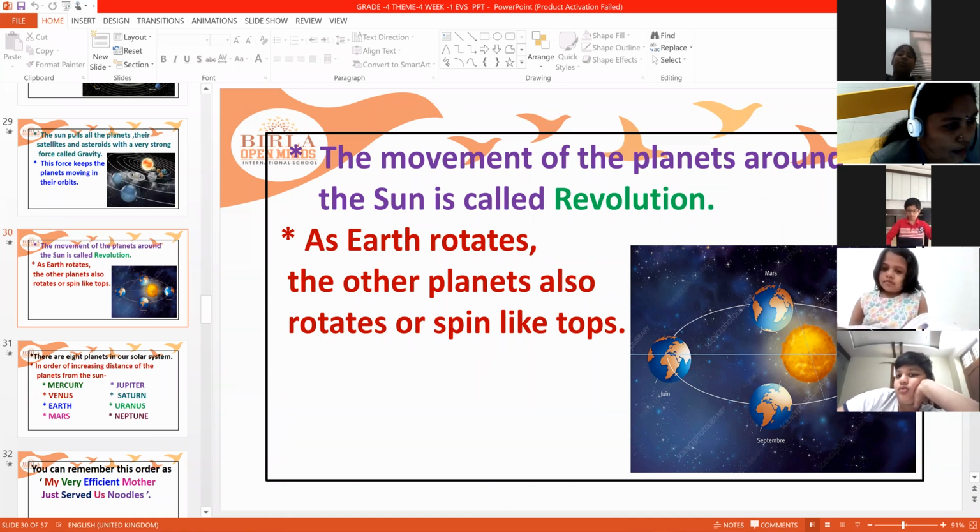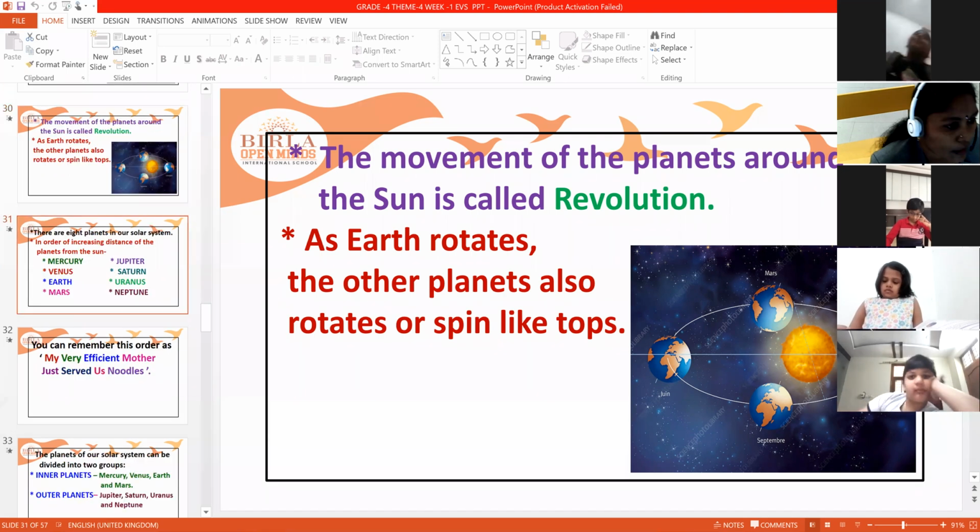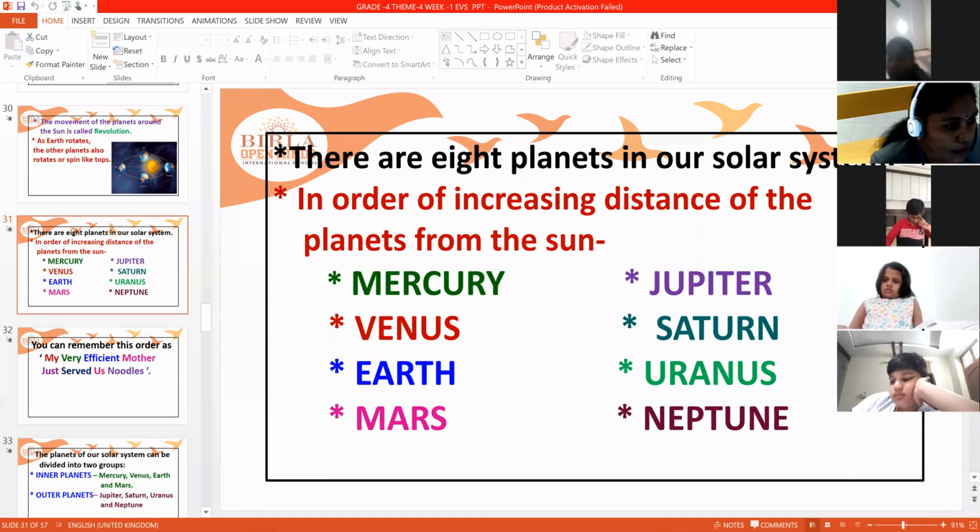As Earth rotates, the other planets also rotate or spin like a top. You know a top? If you keep it on the ground, how will it rotate? Slightly it will tilt and rotate. Same like that, the planets rotate themselves and again revolve, that means they take a round around the sun.